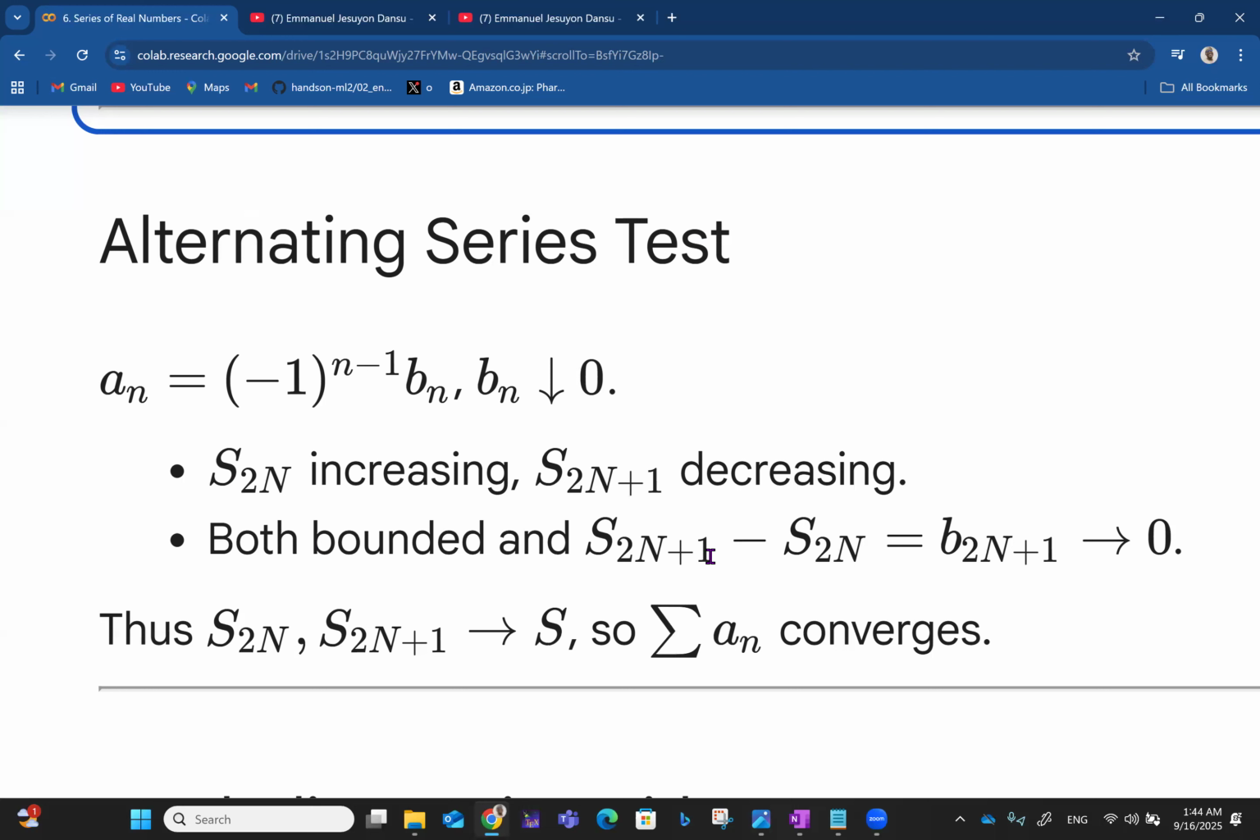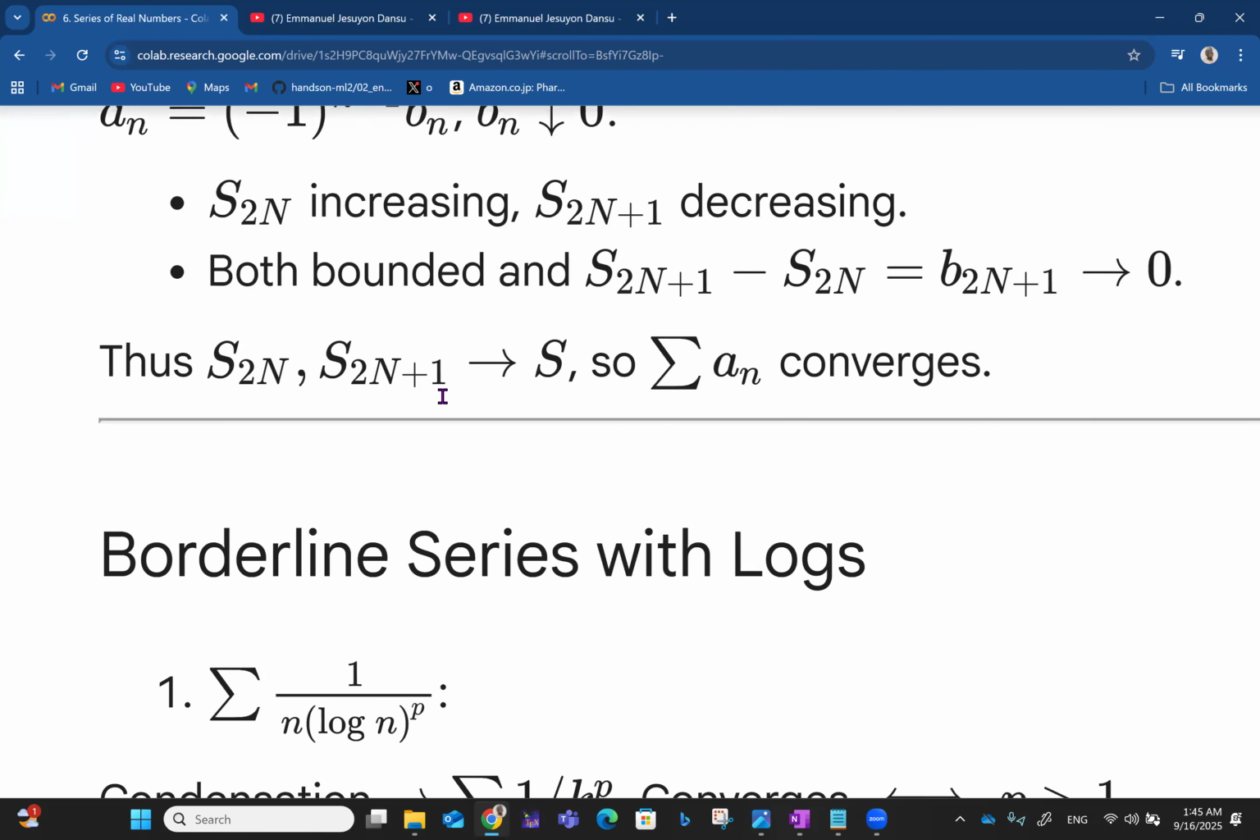So -1 minus 1, that's like -2. And then that goes to b_(2n+1). And then we say that that approaches 0. So that approaches 0, and thus we say S_2n and S_(2n+1) both approach S. So we can say that the summation of a_n does converge. In this case, b_n approaching 0 is what is making the whole thing converge.